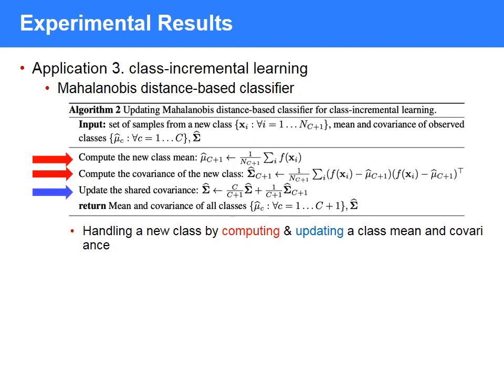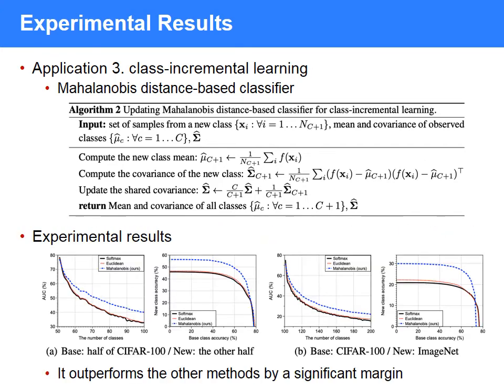Finally, we apply the new confidence score to class-incremental learning. Instead of training networks using samples from a new class, we design a simple classifier which handles a new class by computing and updating a class mean and covariance matrices. As shown in these figures, the proposed classifier outperforms all baseline methods, including the softmax classifier, by a large margin.